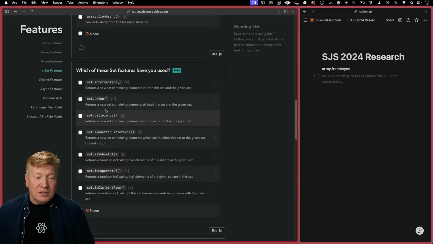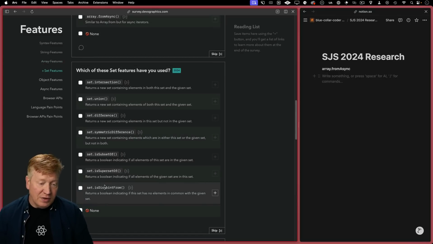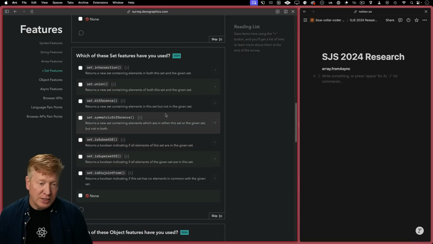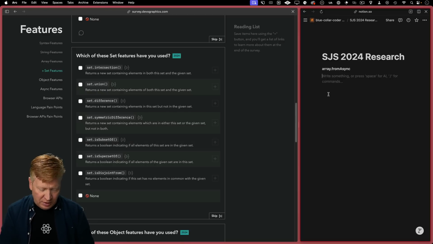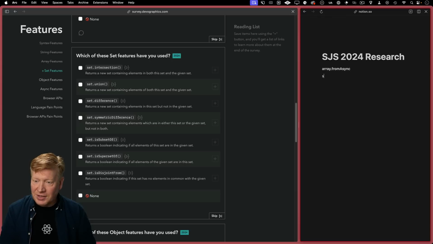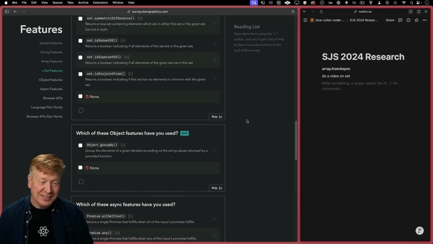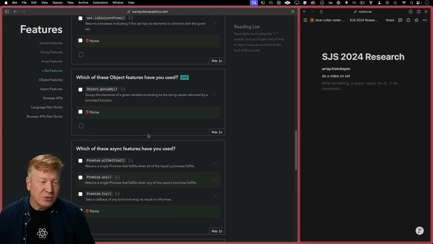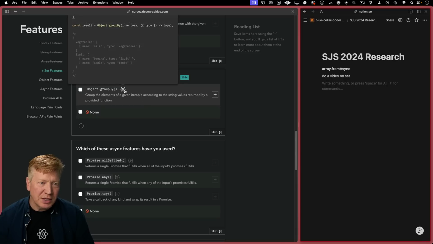Okay, set stuff. To be honest, I have not used any of this. I'm pretty rarely a set user, and I'll need to take a look into that. So let's go back over here, and yeah, I'll definitely need to take a look at that. So I'm going to go back over here and say, do a video on set. Seriously, yeah. Okay. Object.groupBy, cool. We're replacing Lodash. I don't think I've used this personally, but I totally get it. I've definitely seen a lot of uses for that.